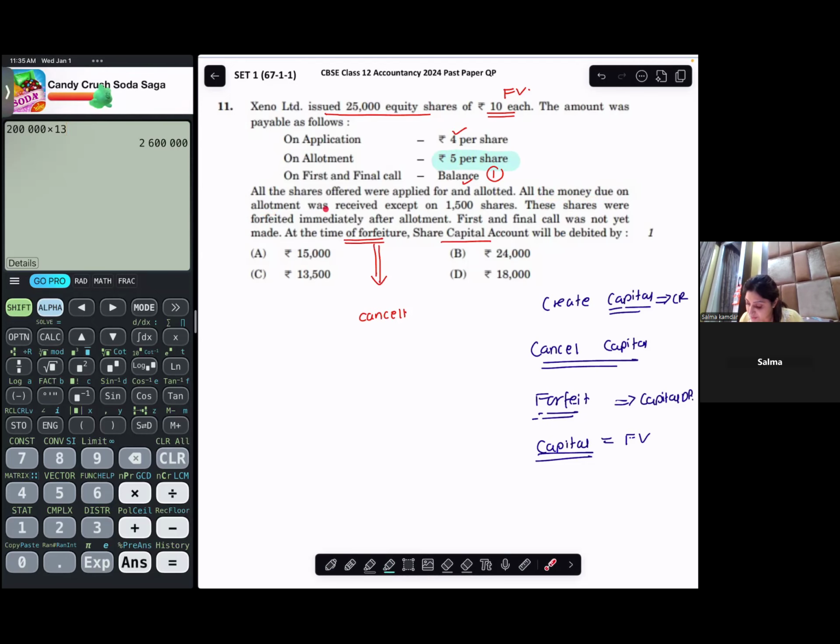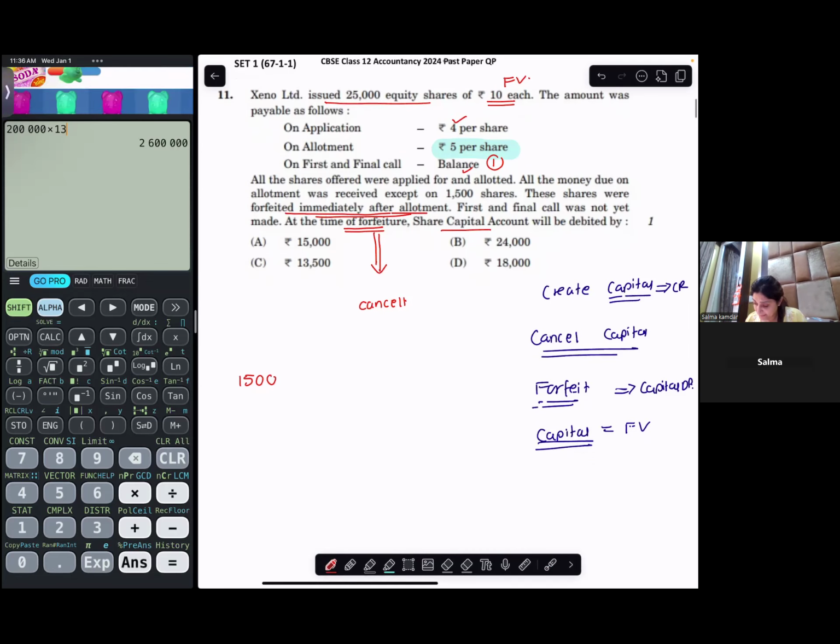So all the money due on allotment was received, except from 1,500 shares. That means 1,500 shareholders have not paid me, and these shares were forfeited immediately after allotment. So after the allotment, I immediately took back the shares. First and final call was not yet made. That means this call was never made.